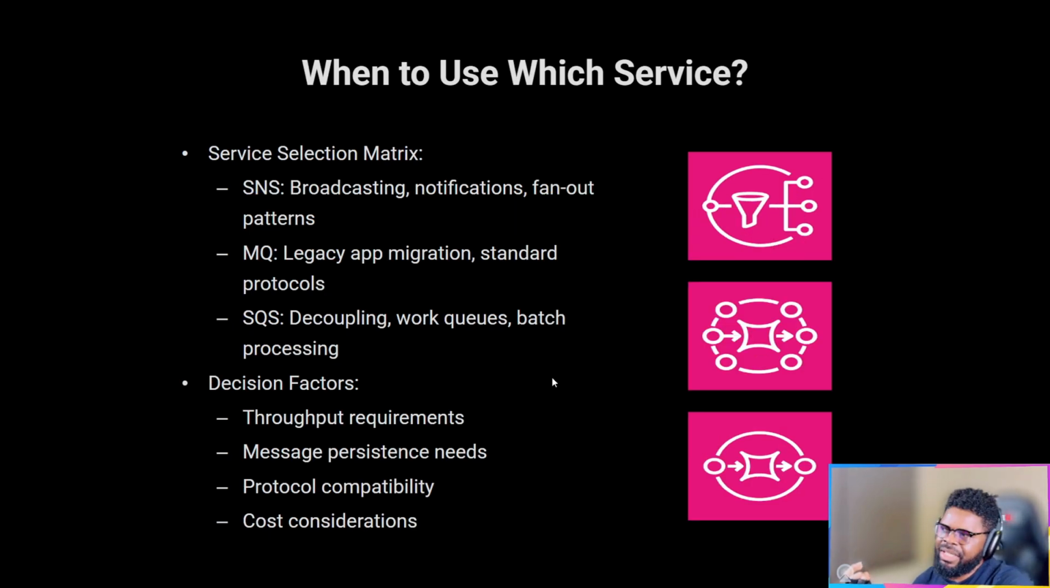When to use which service? SNS is obviously for broadcasting, pub/sub. MQ is for legacy apps. But if you're building straight in the cloud today and you don't want MQ, you can use SQS directly, for example to decouple your application. Your decision factors will be throughput requirements and message persistence needs, meaning how long you want to keep messages. SQS keeps messages for up to 14 days, but Amazon MQ is a cluster, so you can leave messages there as long as you want. The most important thing is not to keep them to the point where it hampers the performance of your cluster. Protocol compatibility is also a reason to go with Amazon MQ if you have a strong requirement. And then there's cost consideration: depending on the model you choose, one could be cheaper than the other.